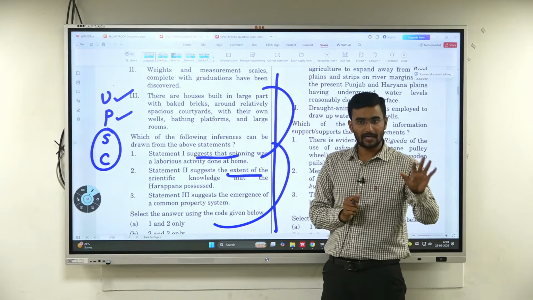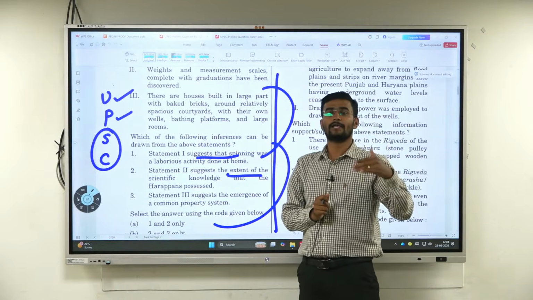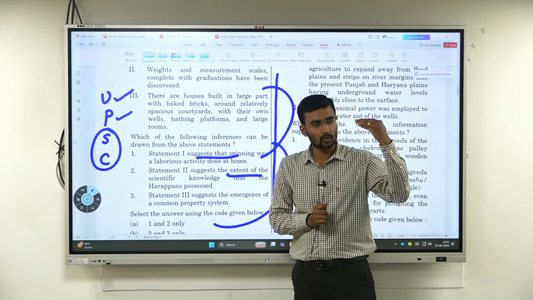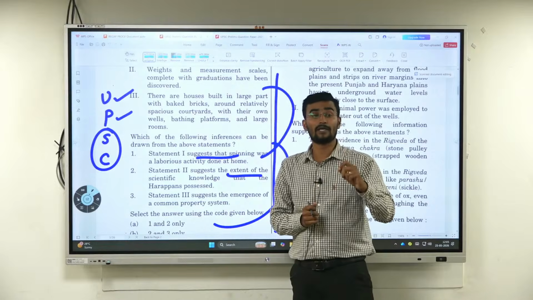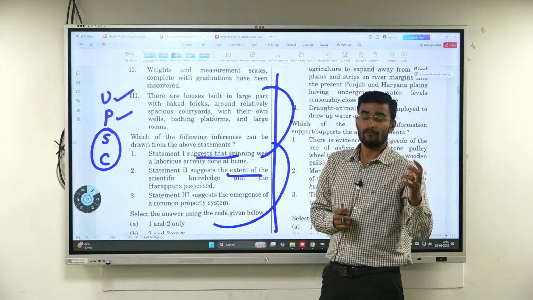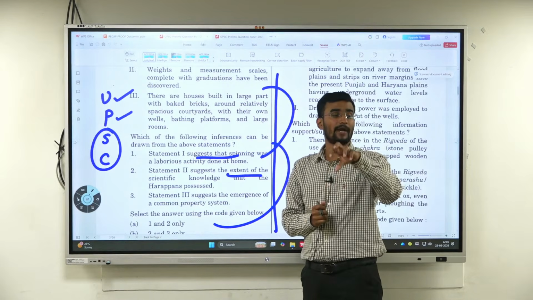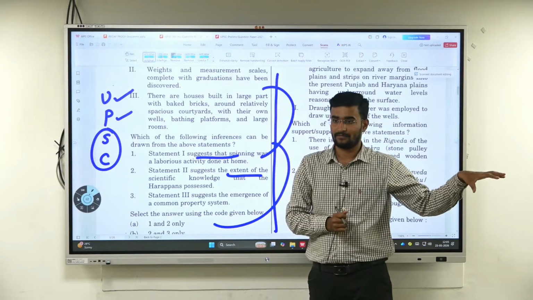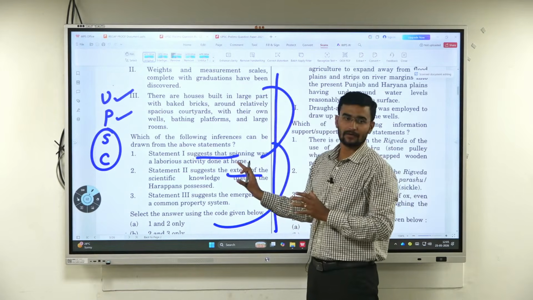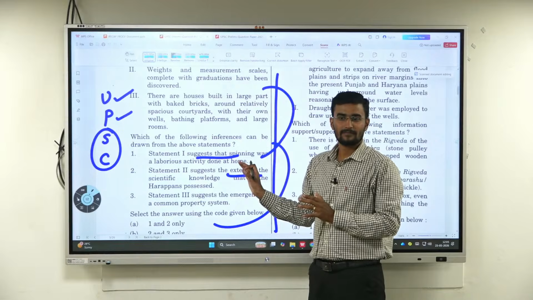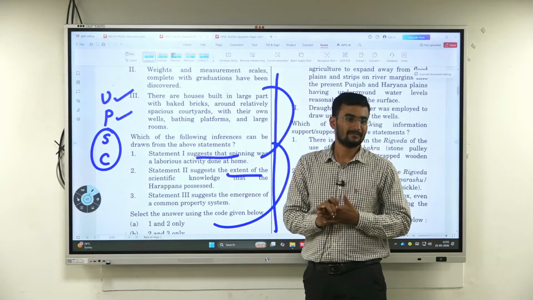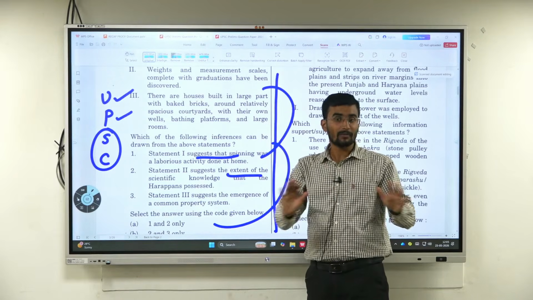In the times of AI, we don't want only rote learning. We don't want only factual learning. We want analytical skills. We want connecting the points from one subject to the other. That is what they are expecting. And we'll see what the cutoff will be. We don't need to score 100 out of 100.